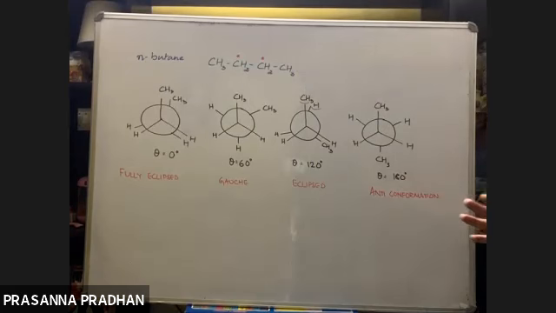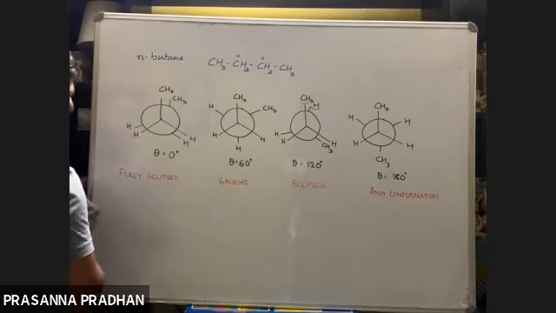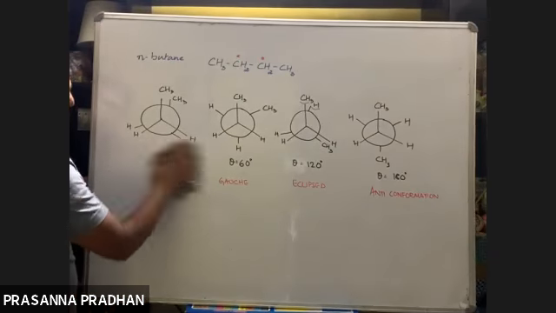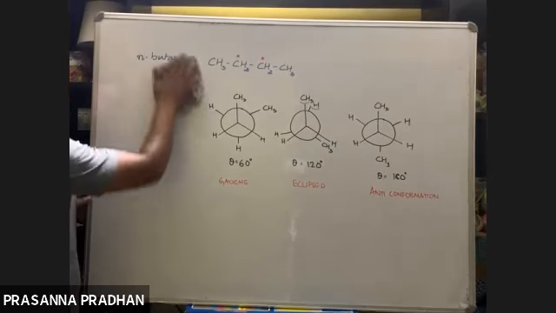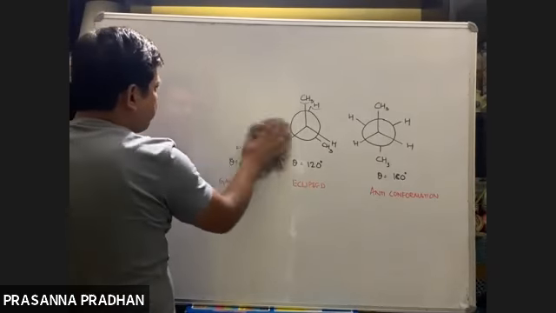Please keep in mind the conformations of the ethane molecule, that is more important. Now we have finished conformations. Geometrical isomerism I'll do in the alkene chapter, I'm not going to do it right now.